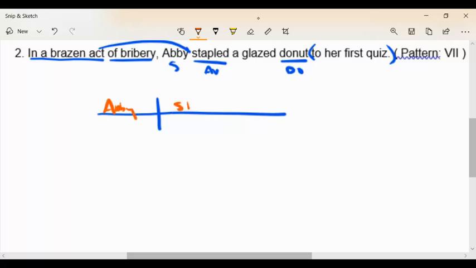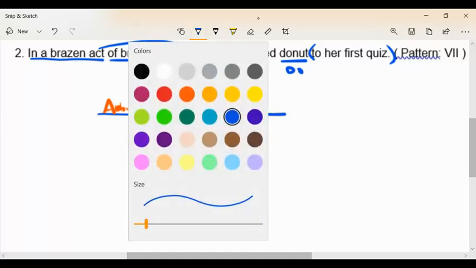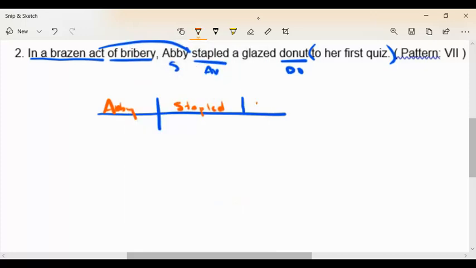Here is stapled. And a direct object, as we learned in our notes, very particularly has to be a straight line now. So I'm going to put a straight line here. And now I can put my direct object right after this, which is going to be donut.